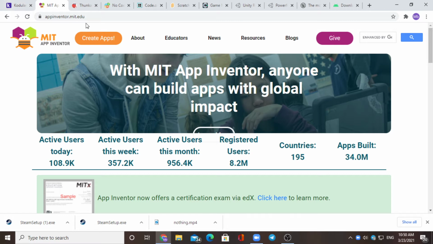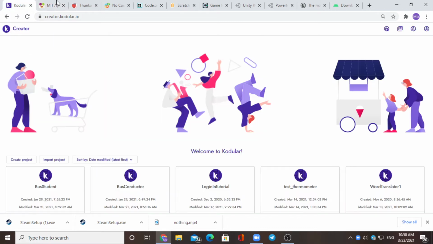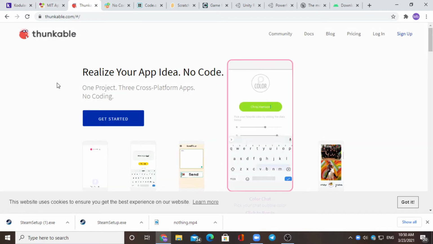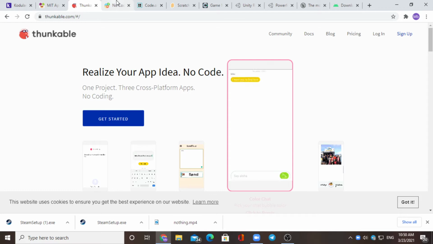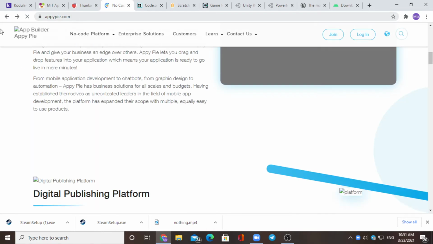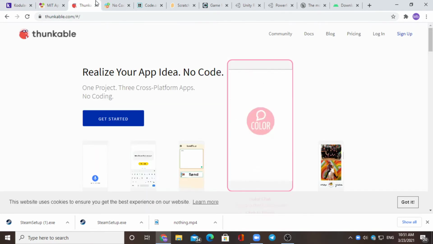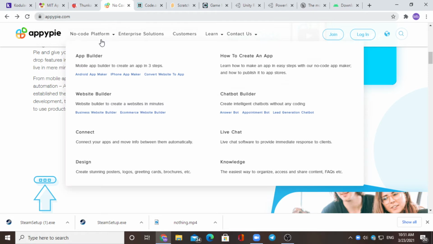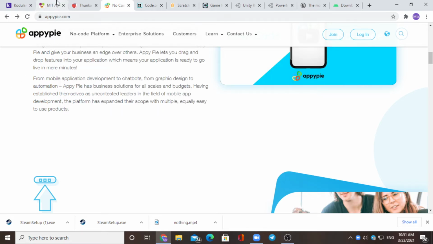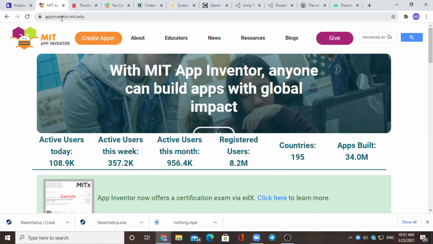If you learn MIT App Inventor, Kodular and Thunkable will also be easy, and you can also use Appy Pie. Kodular, Thunkable and Appy Pie are for intermediates and experts in block-based coding, and MIT App Inventor is for beginners in block-based coding.